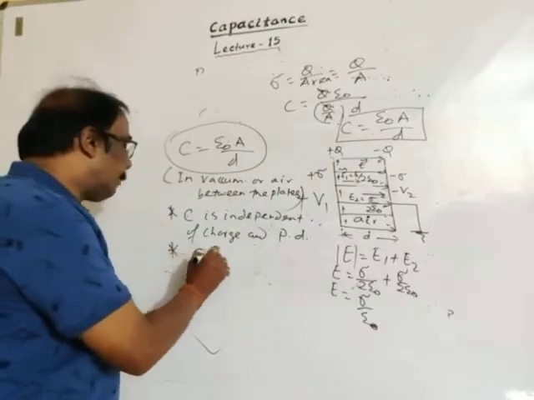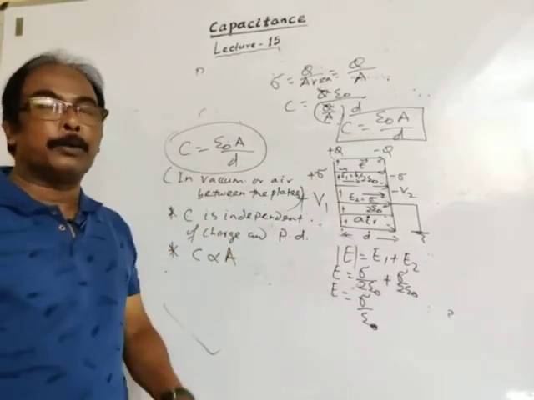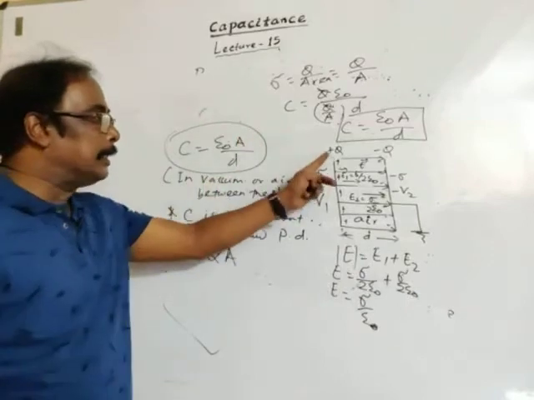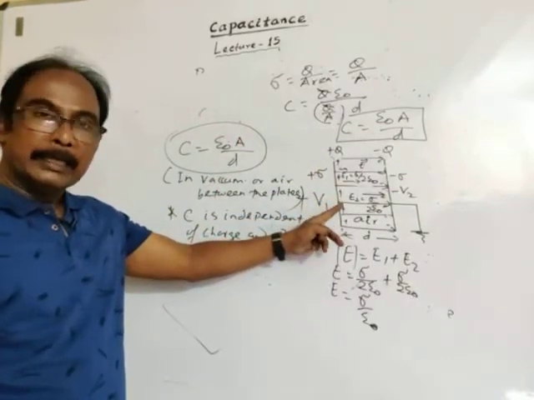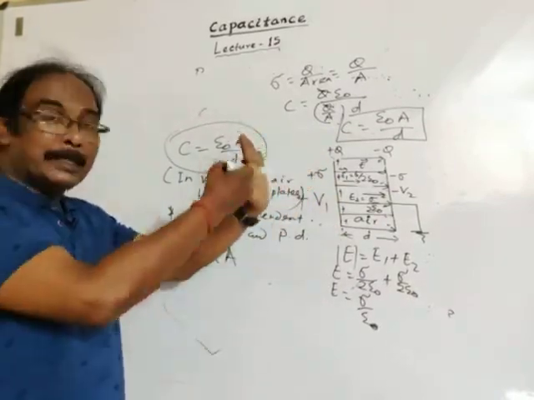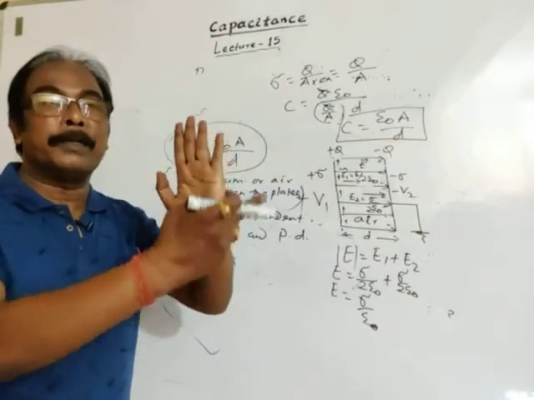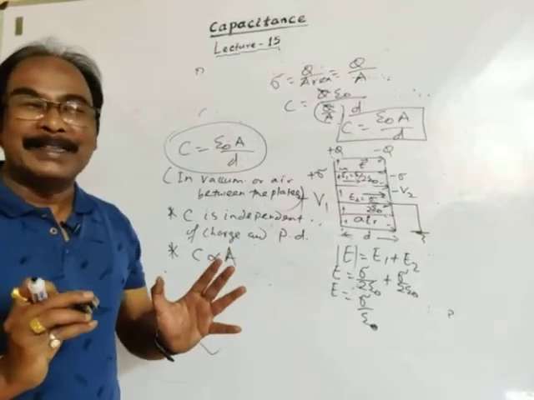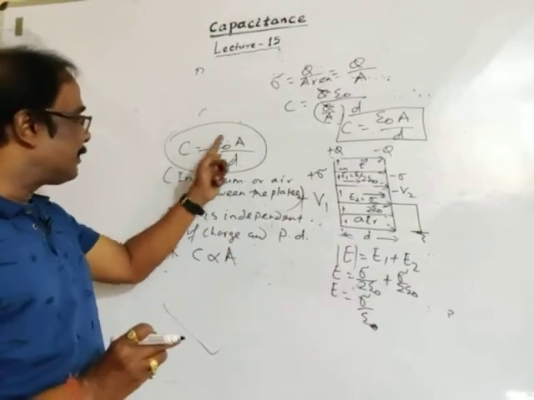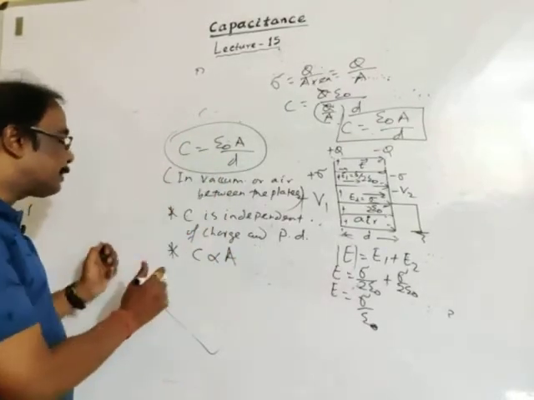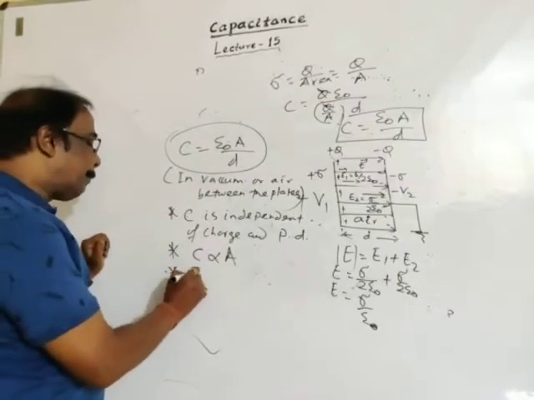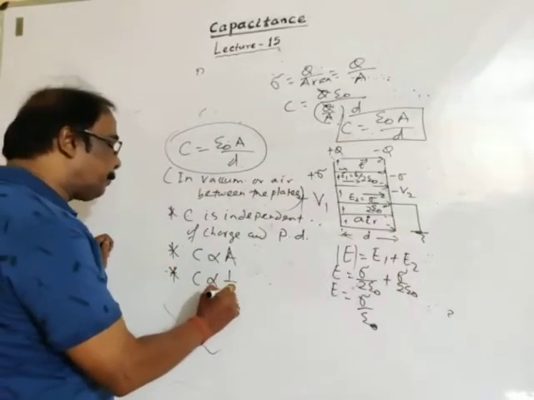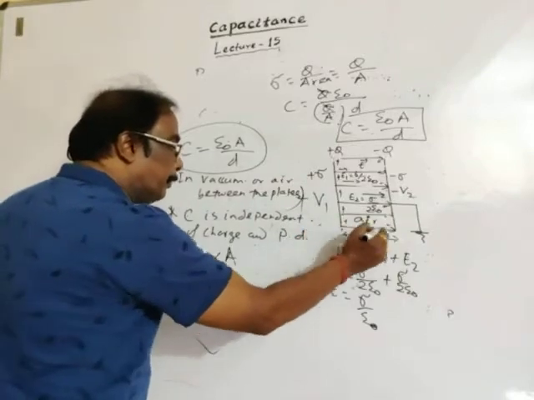Second point, capacitance is directly proportional to the surface area of the plate. See, charge is given to this plate, so the larger the surface area, the more is the capacity to hold charge. So capacitance is directly proportional to surface area. Then capacitance is inversely proportional to the separation between the plates.